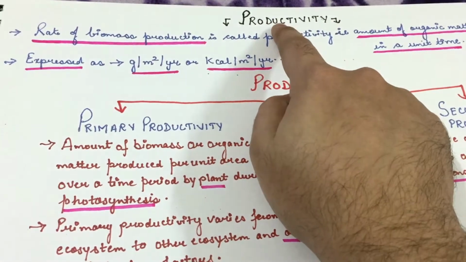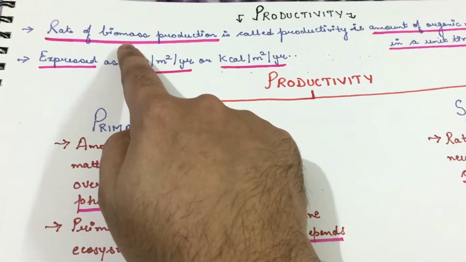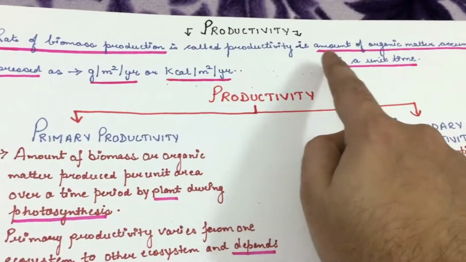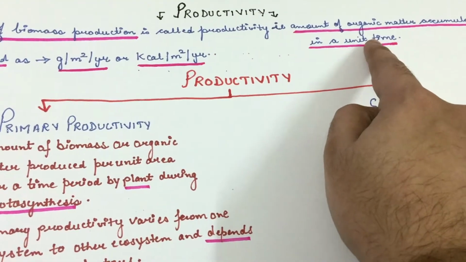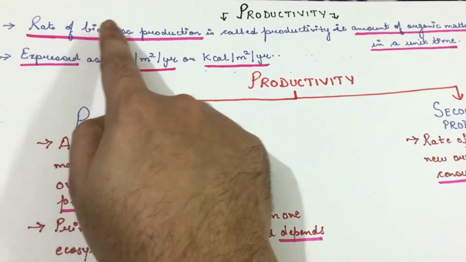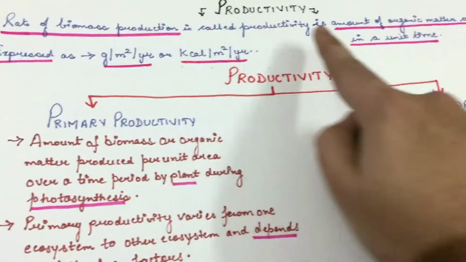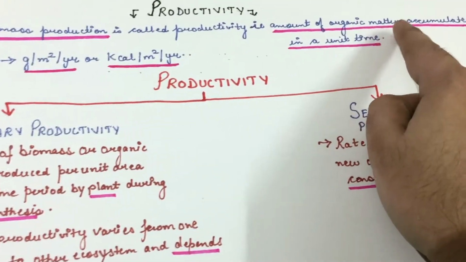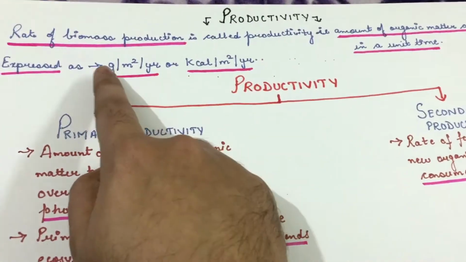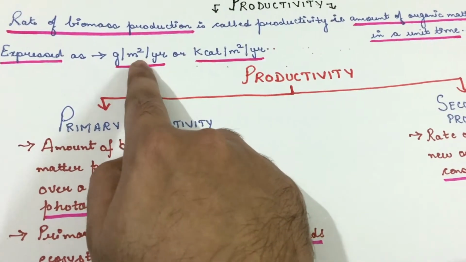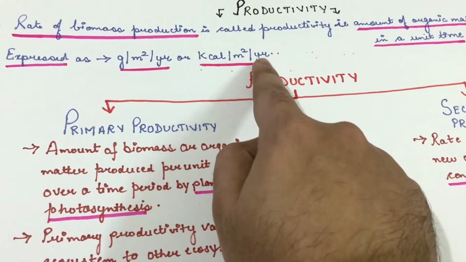So what is productivity? Productivity is a rate of biomass production. Biomass means organic matter. So, amount of organic matter accumulated in a unit time is called productivity. So, we can say rate of biomass production is productivity and biomass is the amount of organic matter produced. Productivity is expressed as gram per meter square per year or kilocalorie per meter square per year.